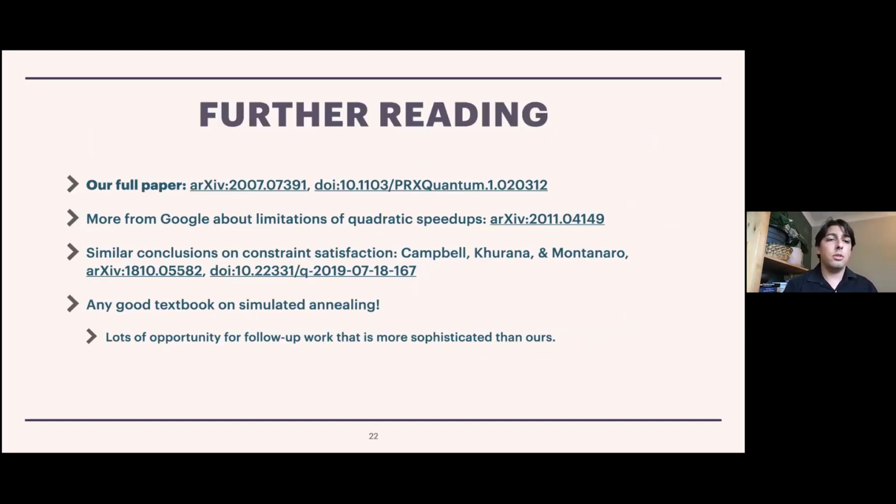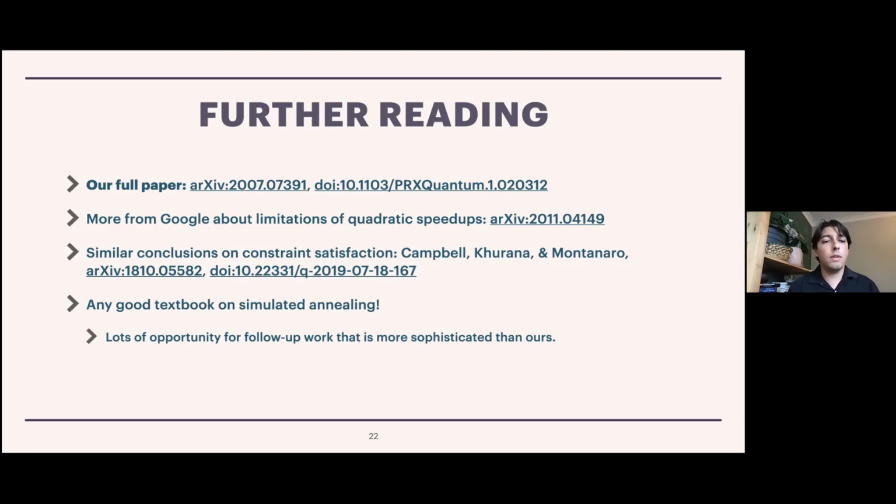So I'll close with just some offers of further reading. Our full paper can be found on the arXiv and is also published in PRX Quantum. The editors of PRX Quantum did an absolutely heroic job typesetting this paper, but unfortunately it's a very long paper and quite difficult to typeset. So there are some parts of the paper where we're not that happy with how it ended up. If there's some equation or something in our paper that looks a little bit strange, please check the arXiv version before coming to complain to me or anybody else, because maybe it's just some complication in the typesetting process.